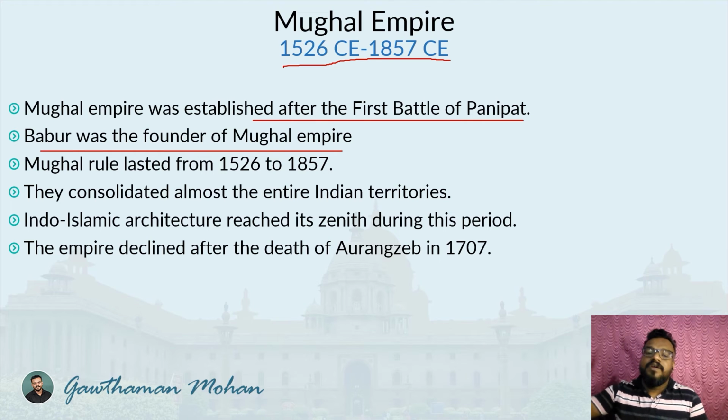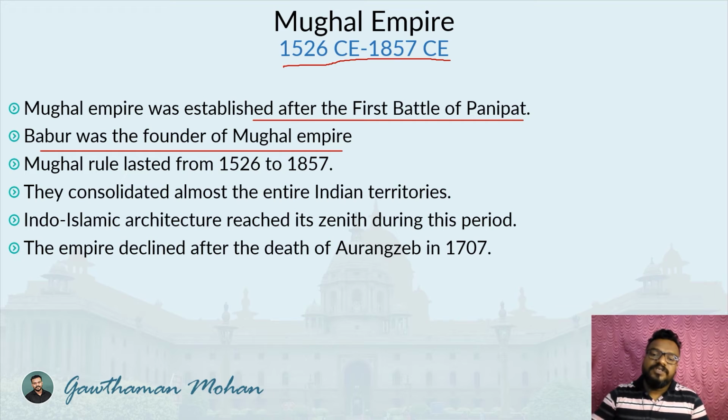The children of Babur, or the descendants of Babur, ascended the throne after Babur's demise, and you can see that many important rulers were there in the Mughal Empire, like Akbar, Shah Jahan, Jahangir, Aurangzeb, Humayun.